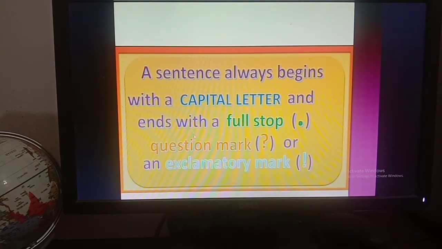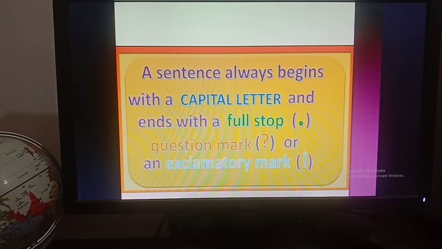Now, here is more information about a sentence. A sentence always begins with a capital letter and ends with a full stop, question mark, or an exclamatory mark. So for being a sentence, you have to use these punctuation marks. That means there should be a capital letter at the beginning of a sentence, then at the end of a sentence there can be a full stop, a question mark, or an exclamatory mark. It depends on the sentence.